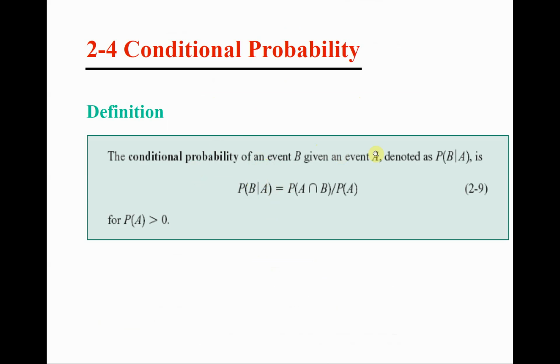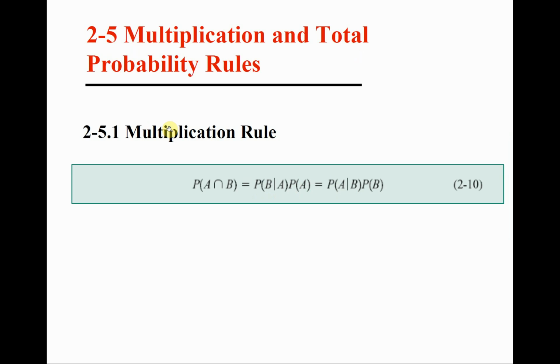So if we have two general events A and B, the probability of B given A is the probability of the intersection divided by the probability of A. I think it's very easy to realize that the probability of A given B is also the probability of the intersection, but divided by the probability of B. So what you see here is the definition of the conditional probability, and what you see here is the multiplication rule that we have covered already.